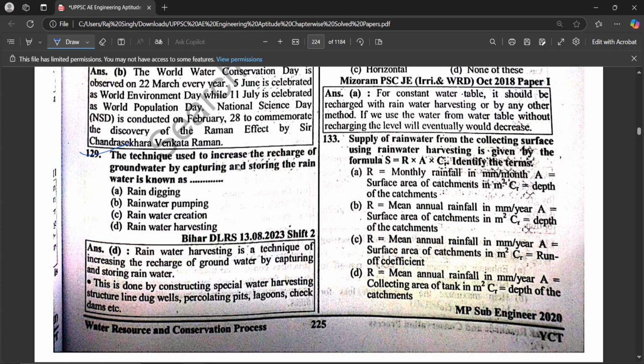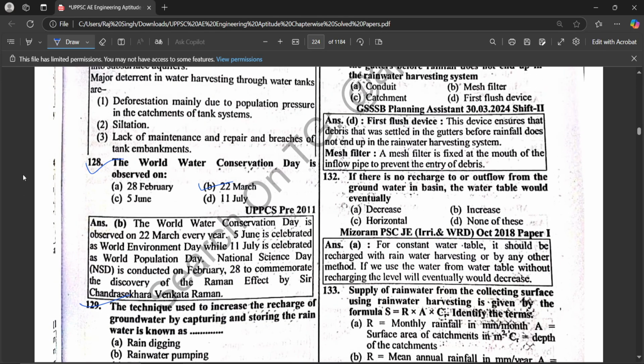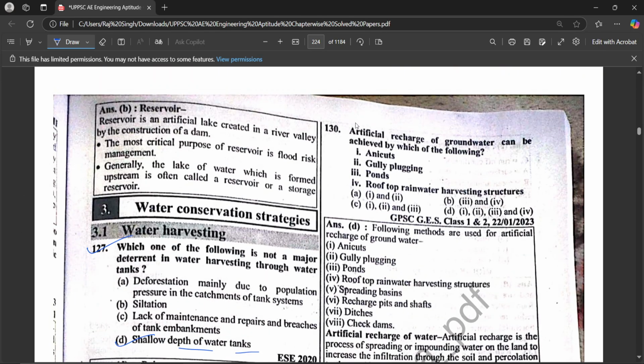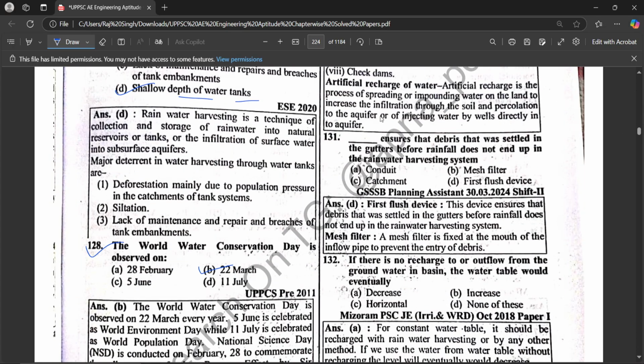The technique used to increase the recharge of groundwater by capturing and storing the rainwater is known as rainwater harvesting. Artificial recharge of groundwater can be achieved by which of the following, which is all of the options: trench, contour cut, gully plugging, ponds, rooftop rainwater harvesting structure. All options are correct.